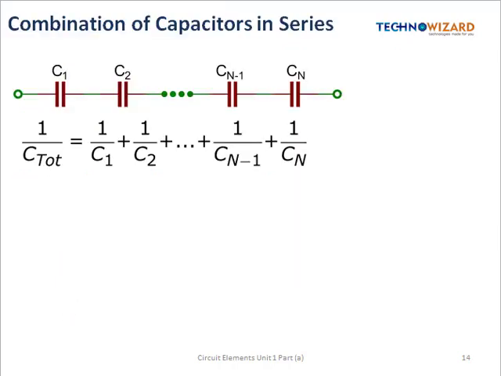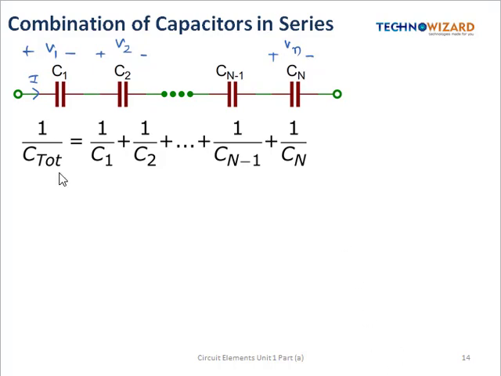Okay, now let us see the combination of capacitors in series. As they are connected in series, current will remain the same, so voltage will divide. Suppose the voltage across the C1 capacitor is V1, across C2 is V2, and across the Cn capacitor is Vn. So the C equivalent is given by the relation 1/C total, or 1/C equivalent, is equal to 1/C1 plus 1/C2 plus so on up to 1/Cn. That is, the relation we had when resistors are connected in parallel is similar to when the capacitors are connected in series.